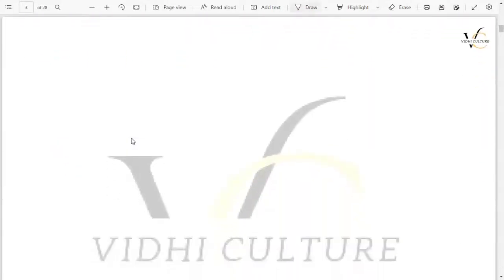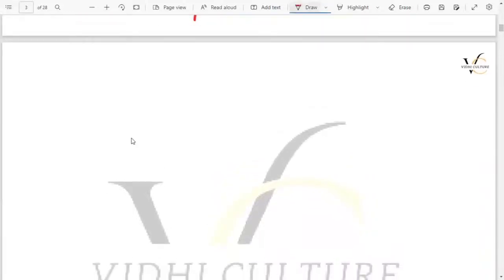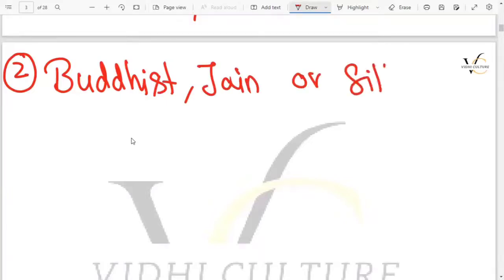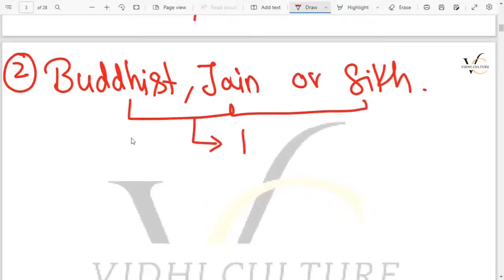देन कमिंग टू द नेक्स्ट इंपॉर्टेंट पॉइंट, सेकेंड पॉइंट कहता है सिंपली, इफ यू आर अ बुद्धिस्ट, ओके, और यू आर अ जैन, or you are a Sikh. If you belong to any of these three religions, then which law will be applicable on you? It is nothing but Hindu Marriage Act 1955 जो आपके ऊपर एप्लीकेबल होगा.